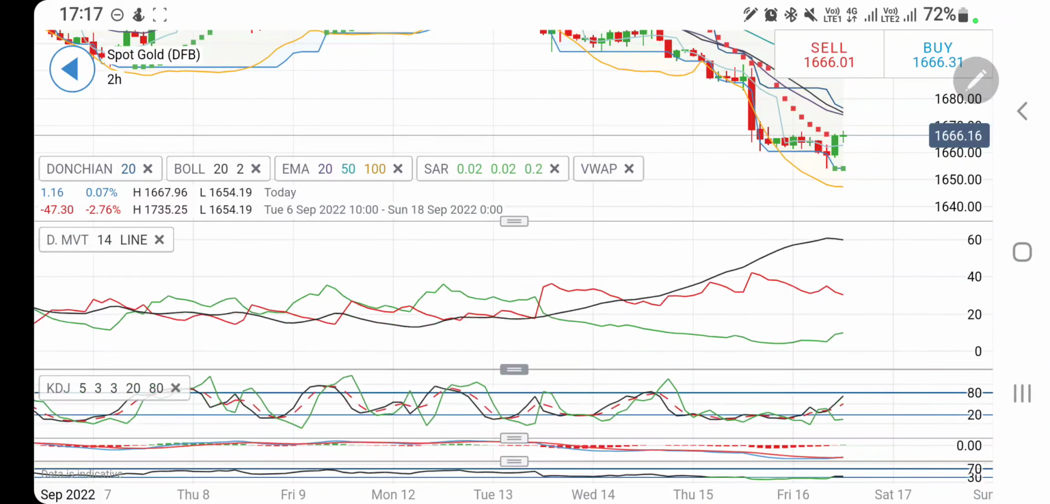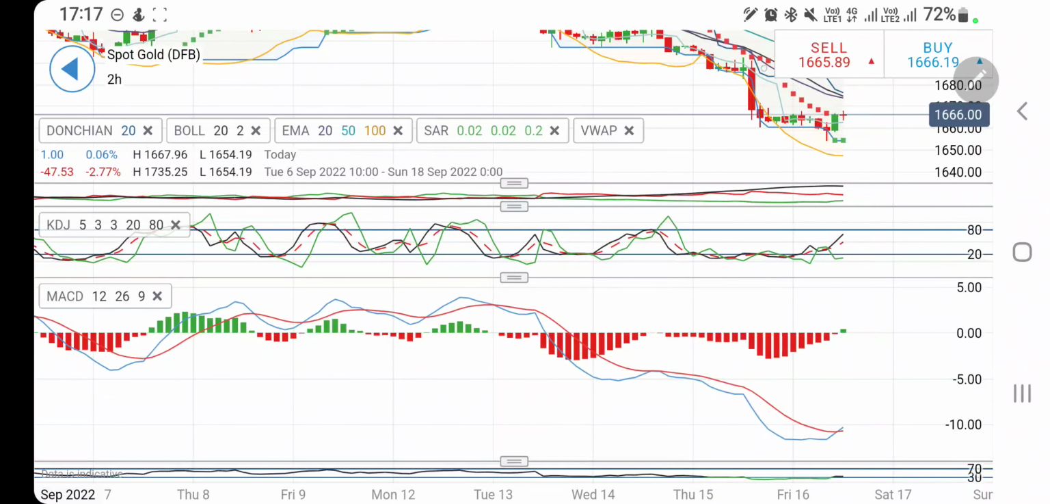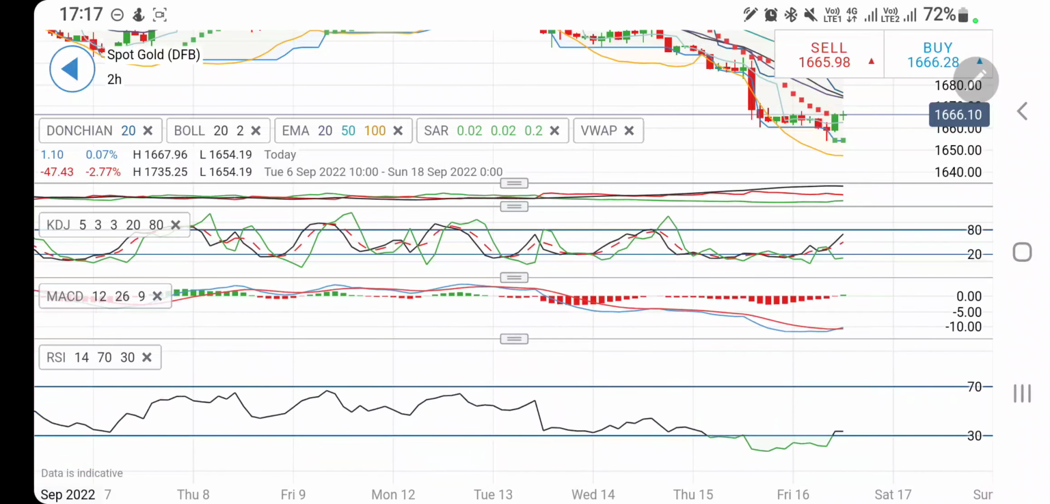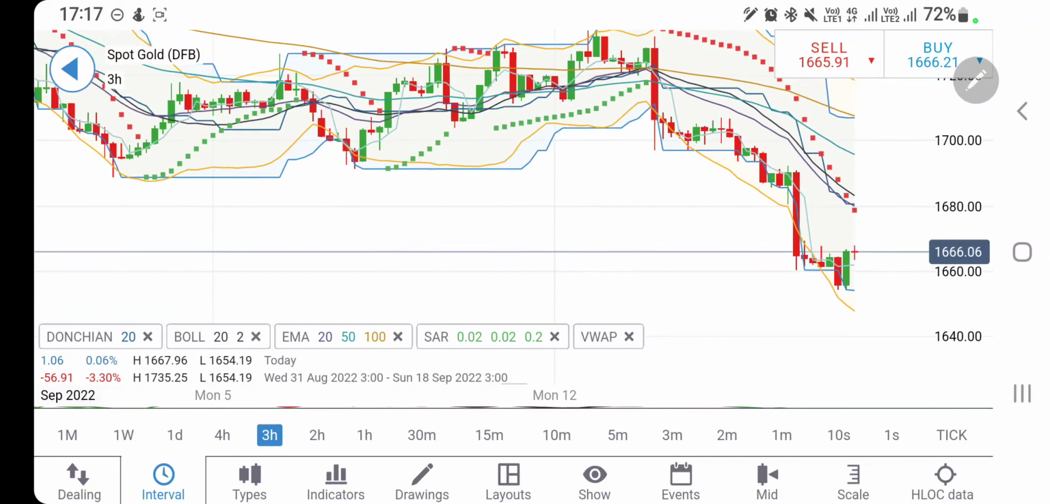Directional movement is bearish, it is trying to converge. The stochastic is looking upwards. The MACD has just crossed over on the 2-hour charts. It is divergent and it is bullish, indicating we may see some green candles. RSI is coming out of the oversold zone, indicating bullishness.